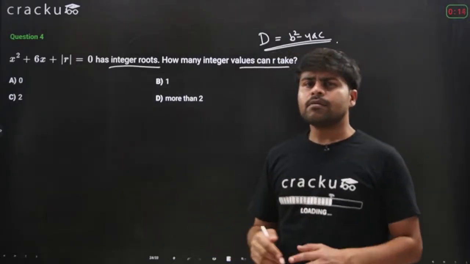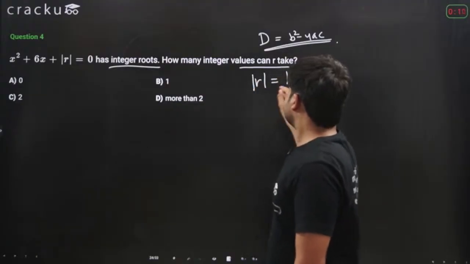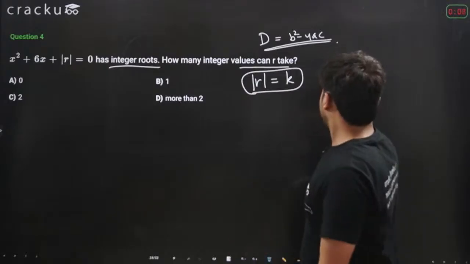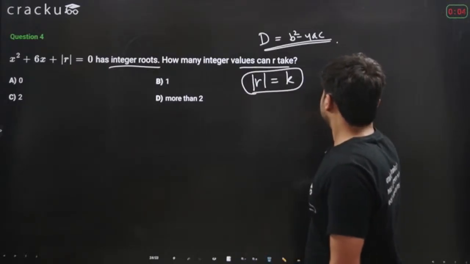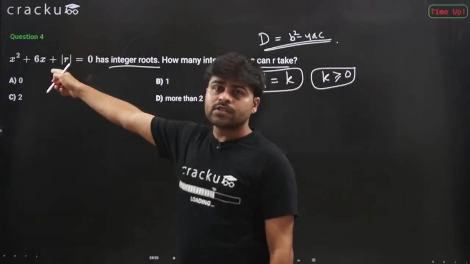So firstly, let's take the modulus of r equal to some number k. Since modulus of r is always positive, k is always greater than or equal to 0. Now let's find the roots of this quadratic equation.